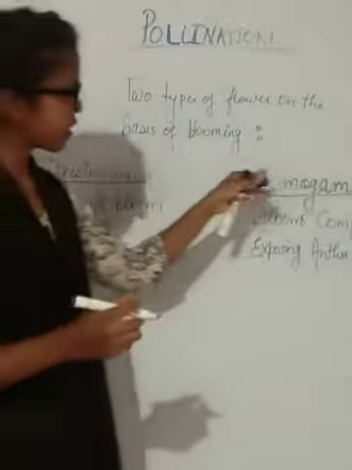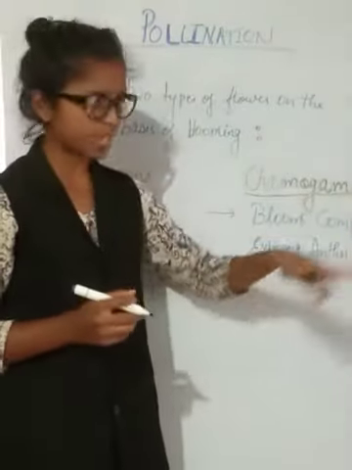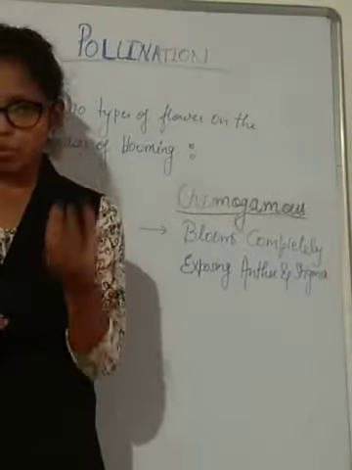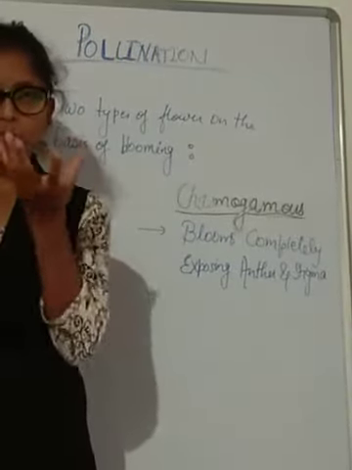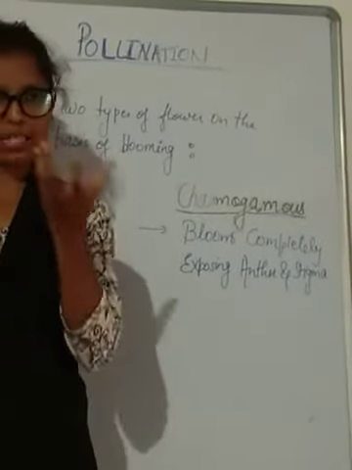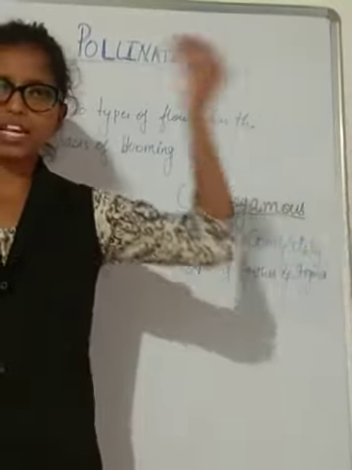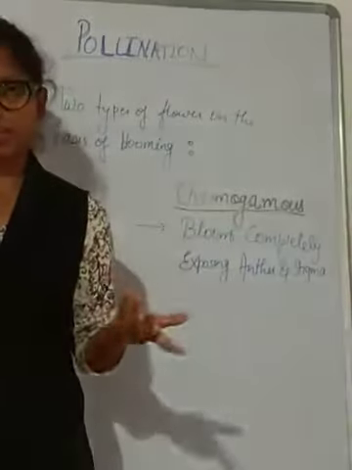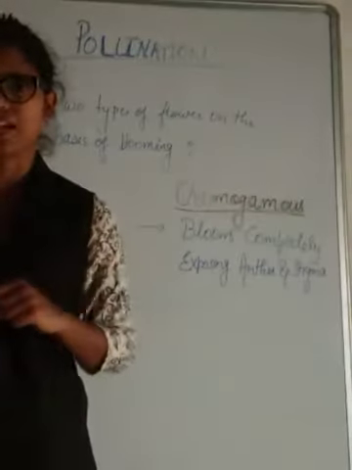But on the contrary, Chasmogamous flowers bloom completely, exposing the anther and stigma. Normally those flowers which are present in our surroundings bloom very properly. We can see the different parts of it, the male reproductive part and the female reproductive part, exposed. So what can happen? The pollen from another flower can land over this flower, and pollination is possible. So in this way, cross pollination is possible.